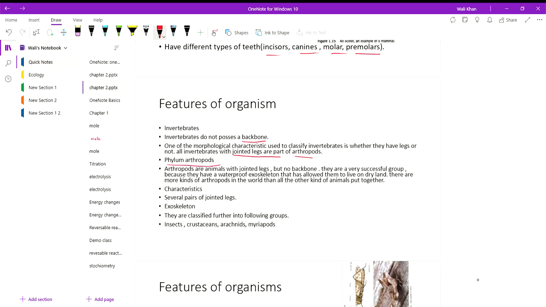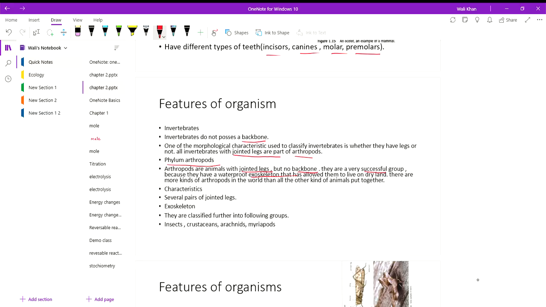Arthropods are animals with jointed legs but no backbone. They are a very successful group because they have a waterproof exoskeleton that has allowed them to live on dry land. You can see so many insects around you, ants and cockroaches and beetles and bees, and these are all insects. Several pairs of jointed legs, exoskeleton.